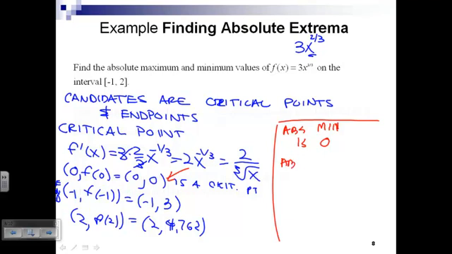The absolute maximum is 4.762. All right, on the curve we found the endpoints, and we found the points where the derivative was zero or undefined, and then we found which one was the farthest.